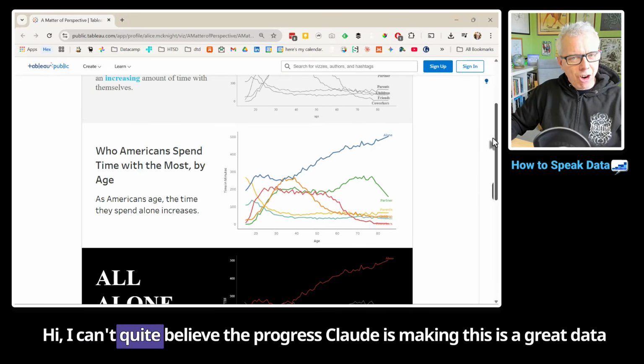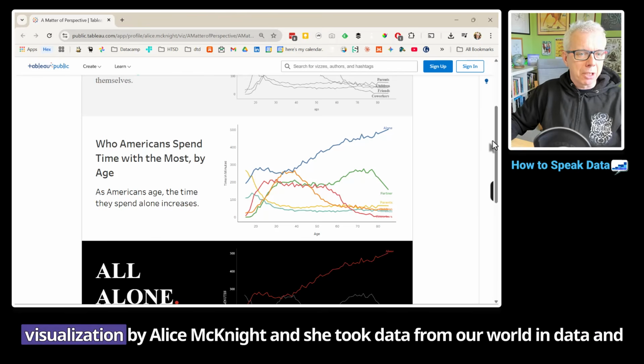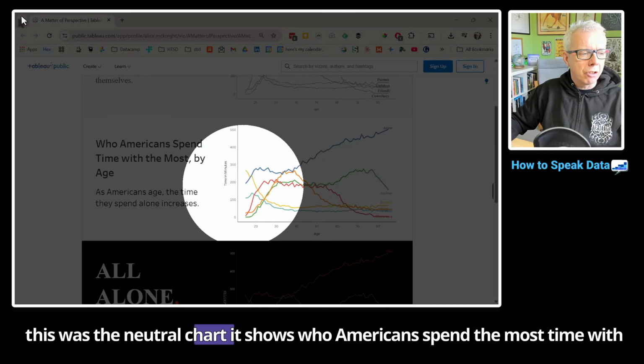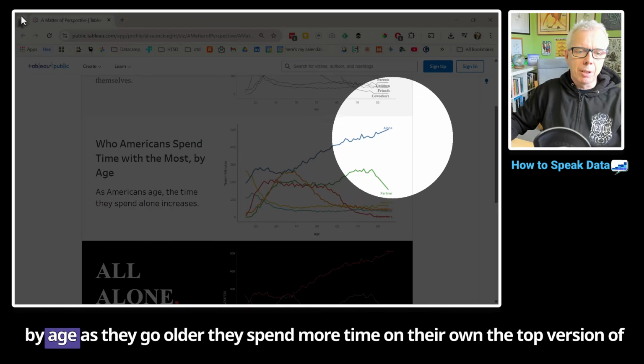Hi, I can't quite believe the progress Claude is making. This is a great data visualization by Alice McKnight, and she took data from Our World in Data, and this was the neutral chart. It shows who Americans spend the most time with by age. As they go older, they spend more time on their own.